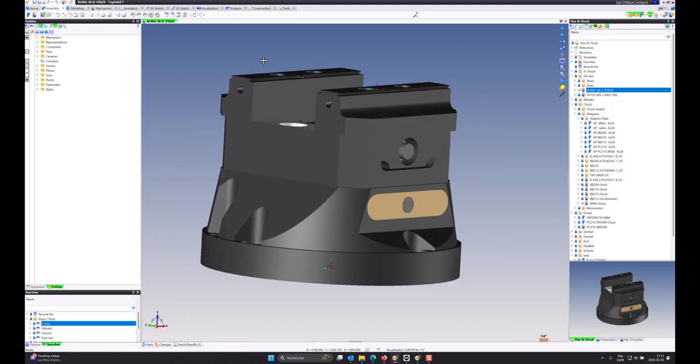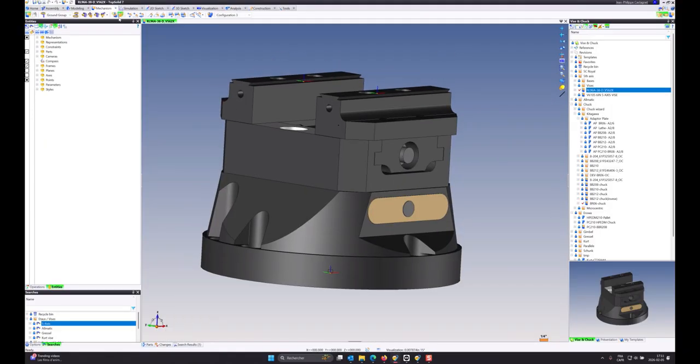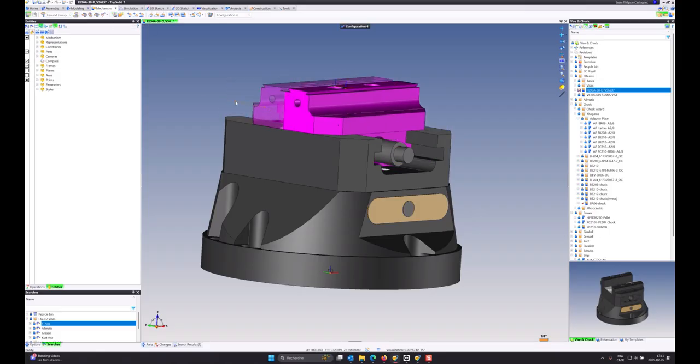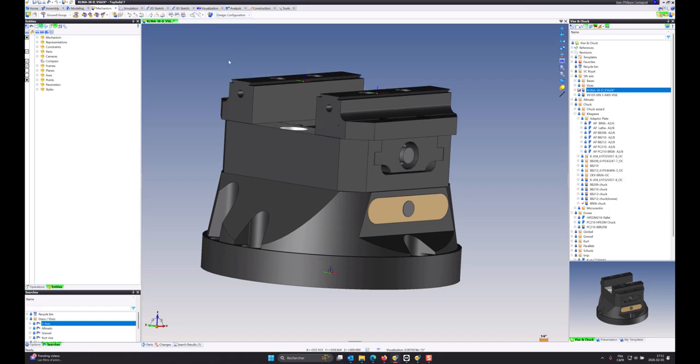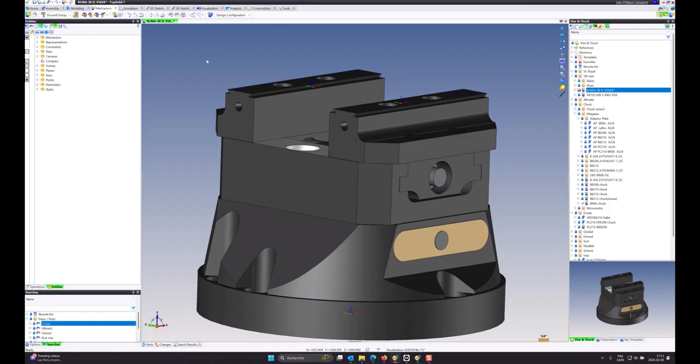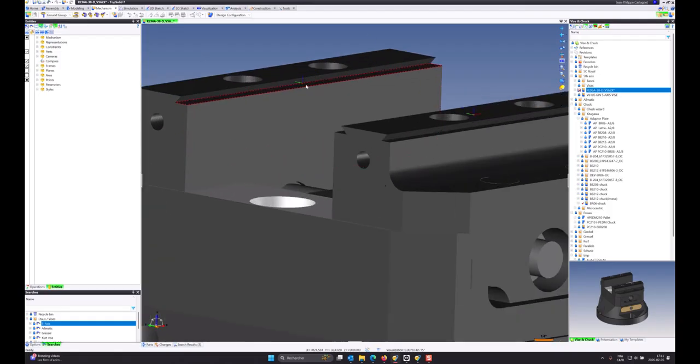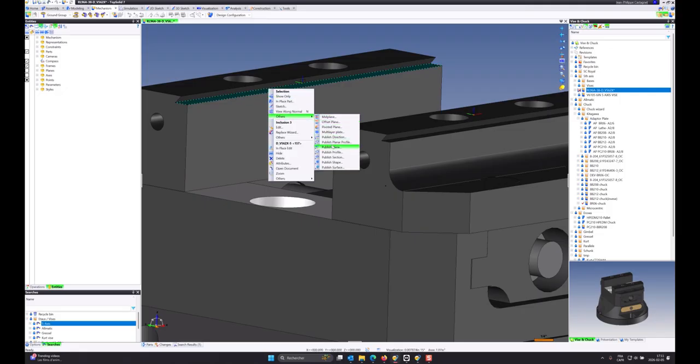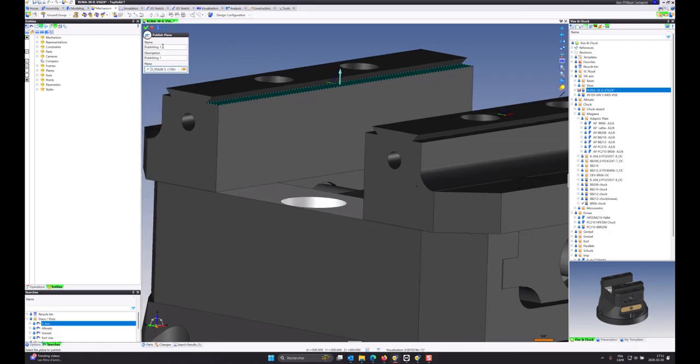So from that vise, of course, you create your mechanism. So this will open and close. Let's go to design, for the motion or the movement of the vise. From there, we need to publish planes. So we need to publish this plane. I'll call it the bottom plane. Copy this and put that in description as well.